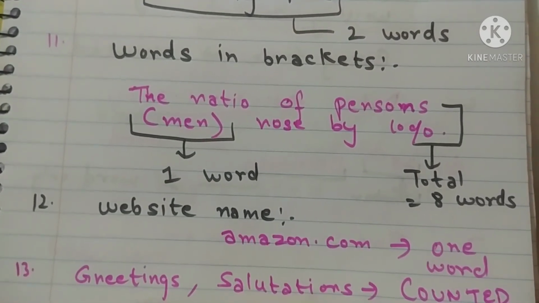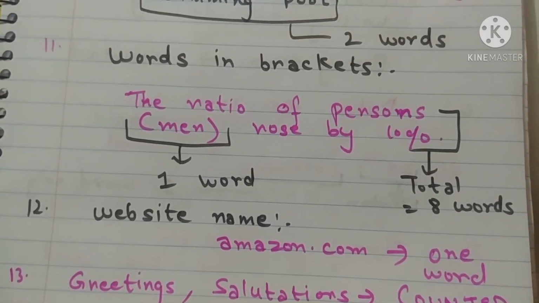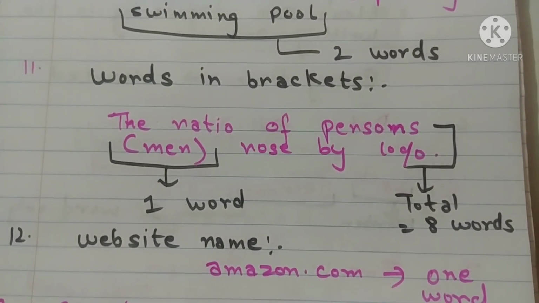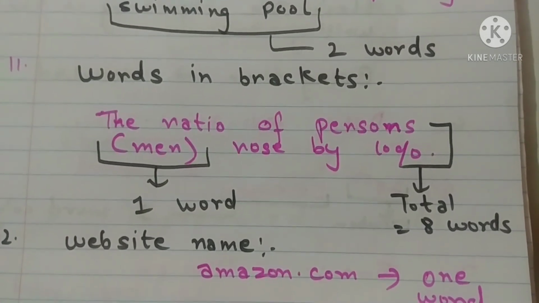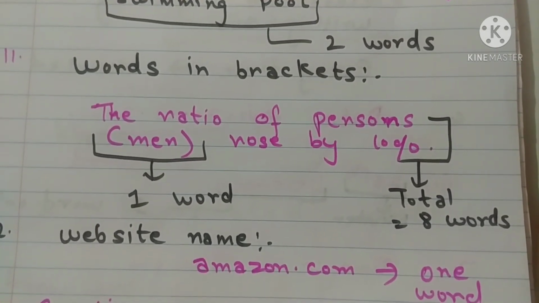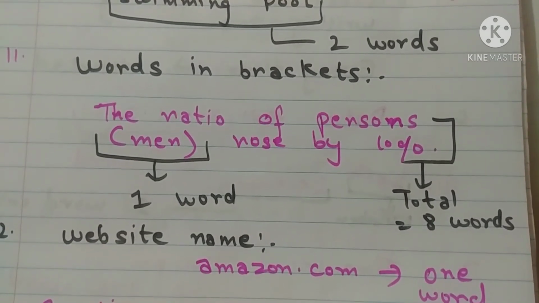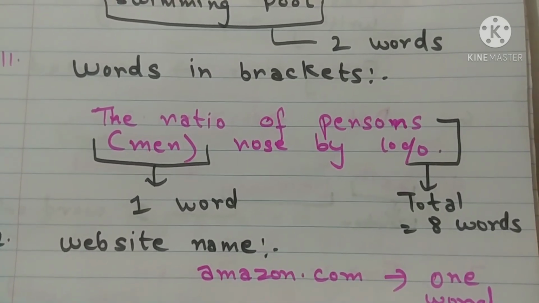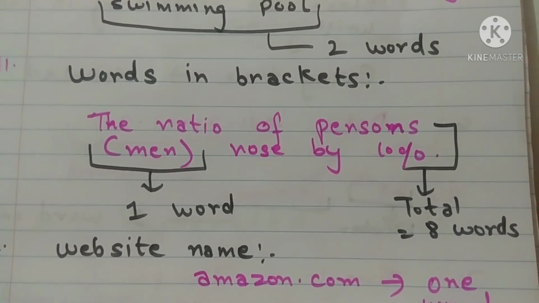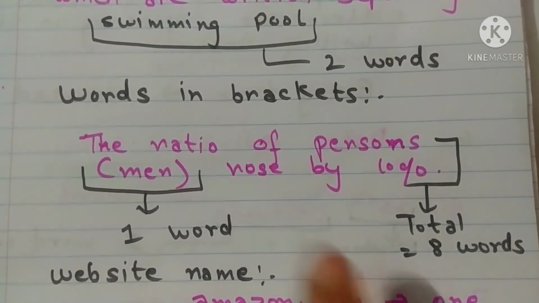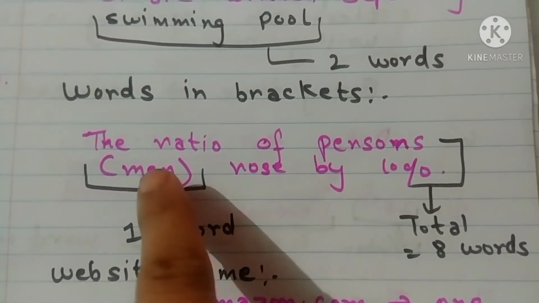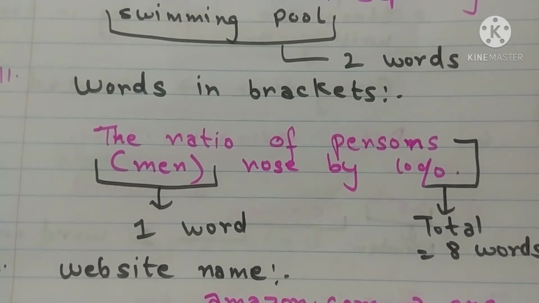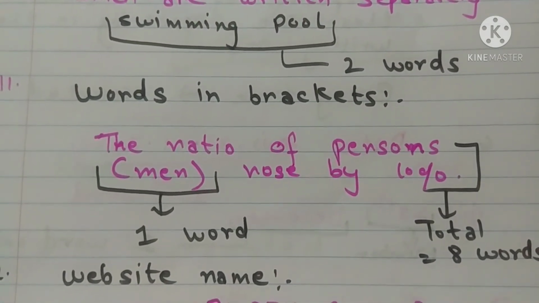Next important thing is words which are written in brackets. So suppose in your task 1 or in essay you are writing any word in brackets, that will also be counted. For example, here is the sentence, the ratio of persons, I have written in brackets men, rose by 10%. Now the word which is written in the bracket will be counted as one word. And so how many words can you see in this sentence? The ratio of persons men rose by 10%. So total there are 8 words. So in this way each and everything is counted.